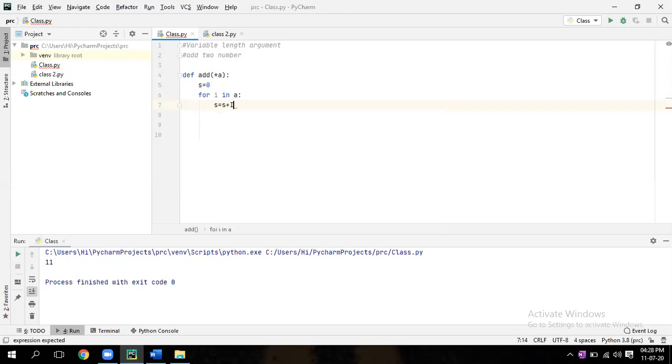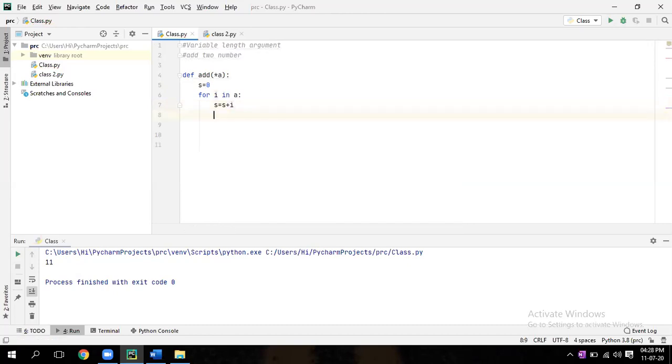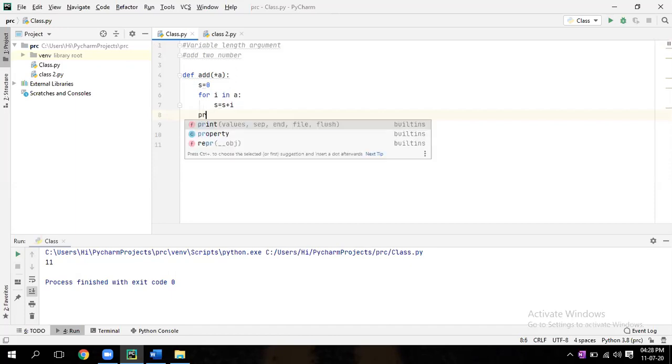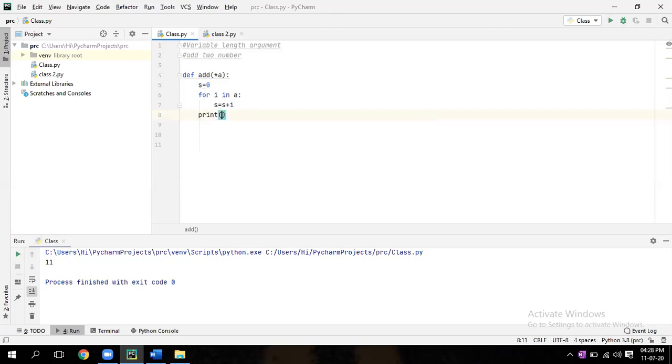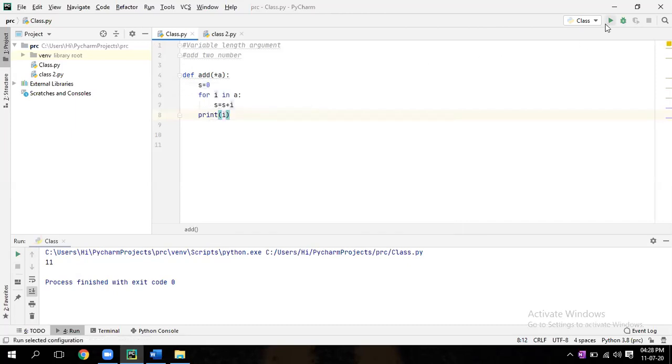Small i. Enter. Print s. Give one backspace. Print i. Enter 2 times. Now you have defined.